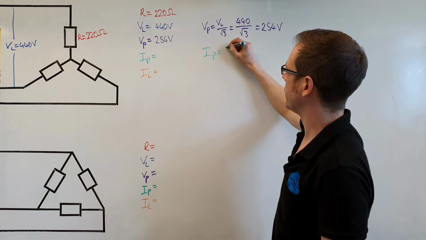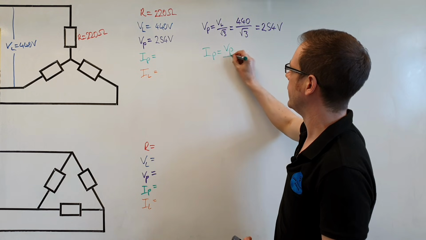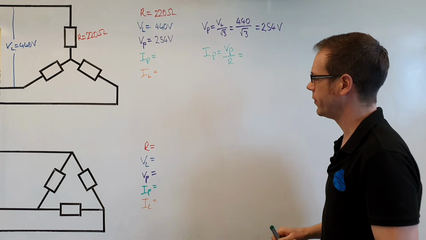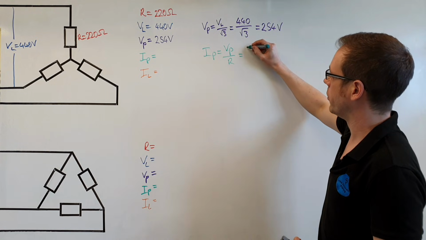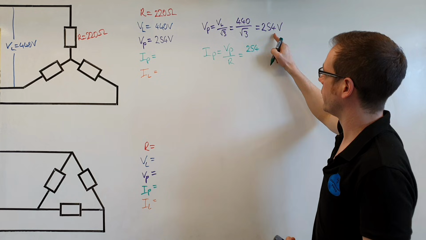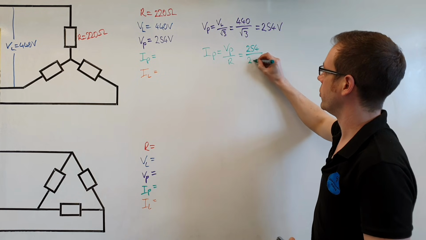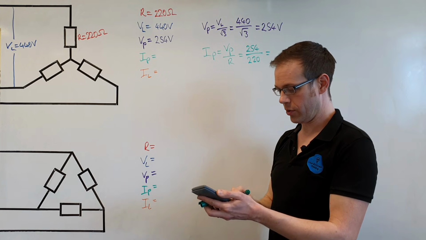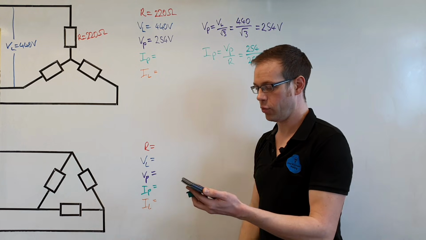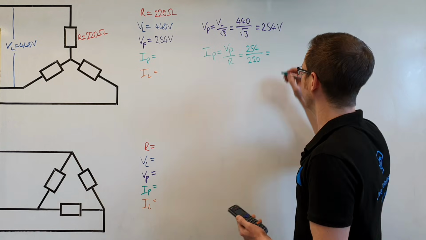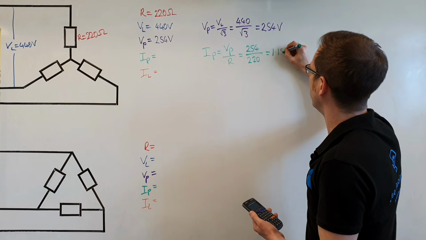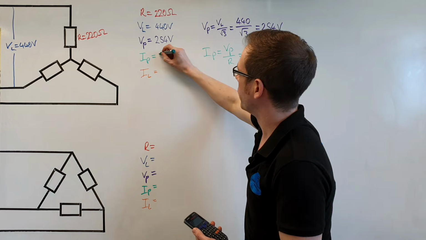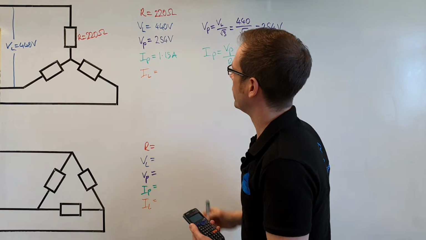IP, the phase current, is equal to the phase voltage, VP, divided by the resistance R. So we're just going to put this into the calculation now, and we know that that will be 254, this value here, divided by 220. So 254 divided by 220 gives us an answer of 1.15 amperes. Now that we know that the phase current is 1.15 amps, we can use that now to calculate what the line current is going to be.